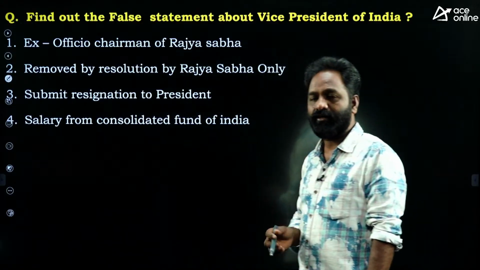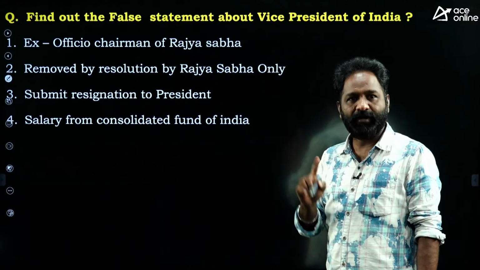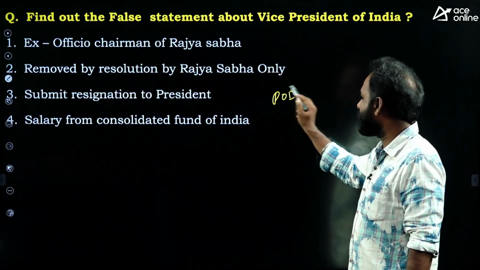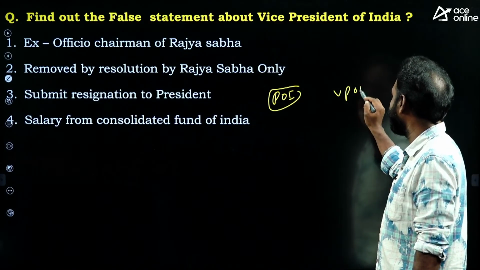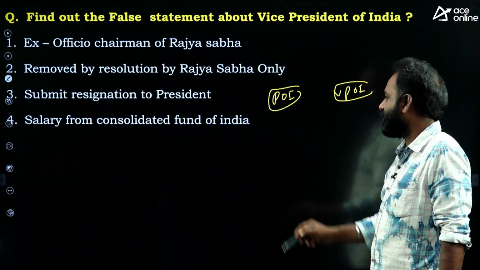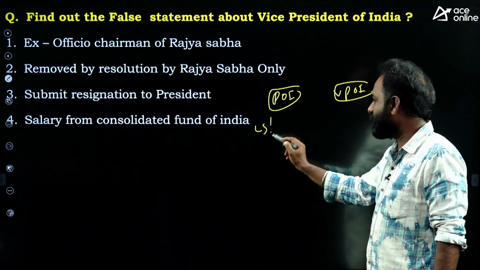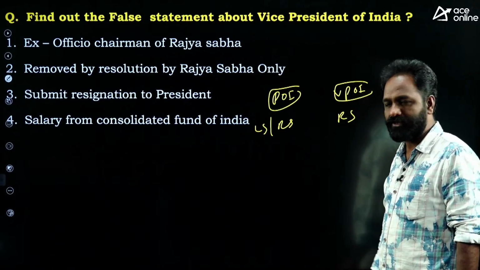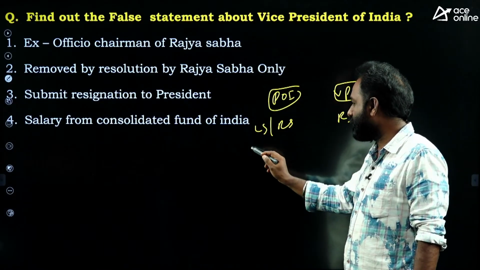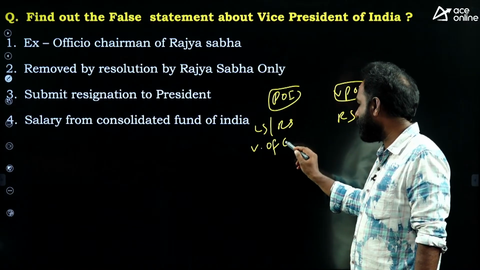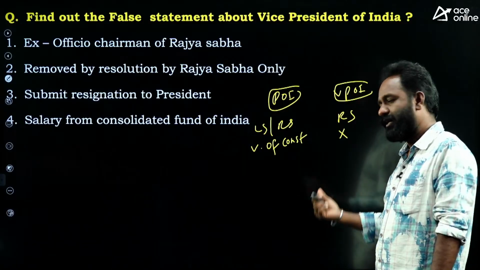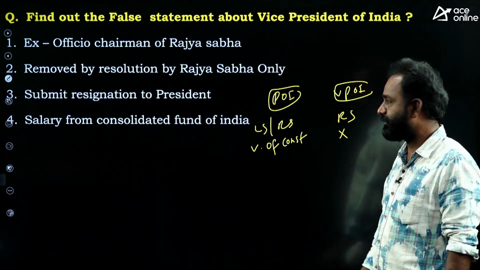But there is a lot of difference between president removal and vice president removal. Regarding president of India, the resolution can be introduced in Lok Sabha or Rajya Sabha. But regarding vice president of India, only Rajya Sabha. President of India can be removed for violation of constitution. That is clearly mentioned. But here it is clearly not mentioned.